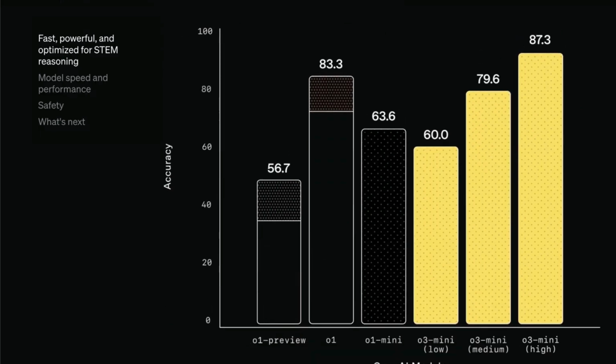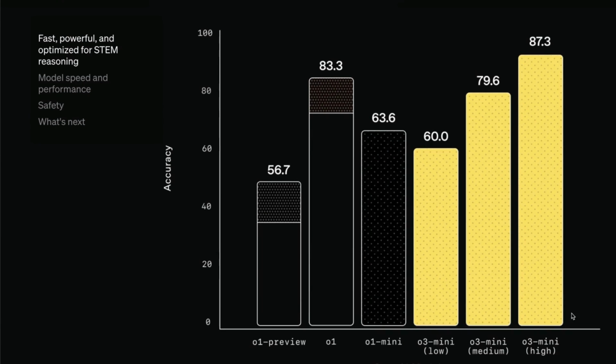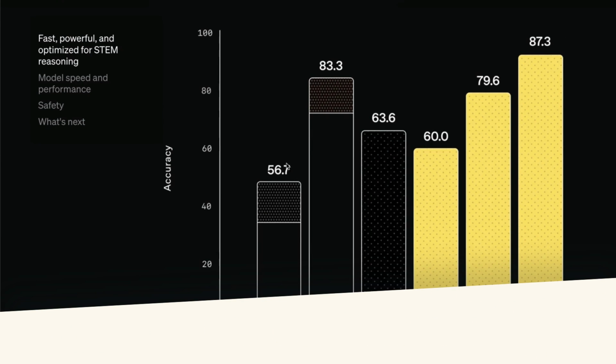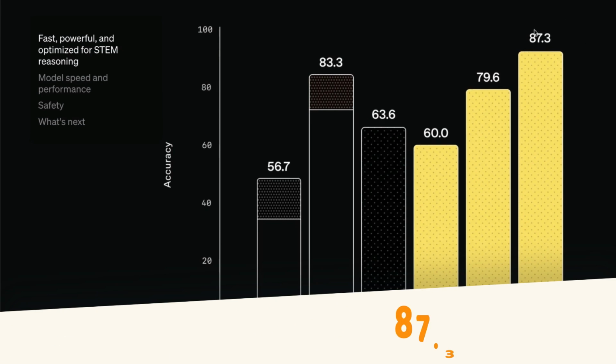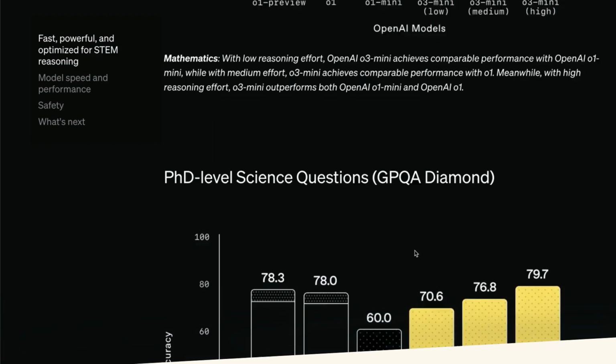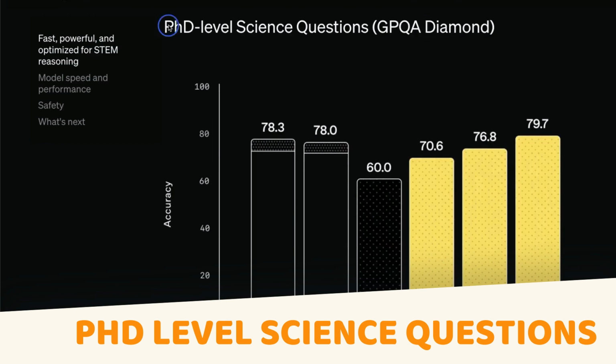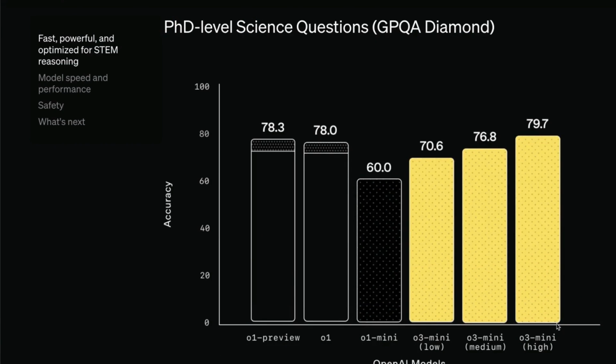So if we compare, for example, o1-preview versus o1 versus o3-mini high and medium, o3-mini high is outperforming all the benchmarks, outperforming o1 by quite a long way, 87.3 versus 83.3. In terms of PhD-level science questions, o3-mini high is outperforming all the models, as you can see.